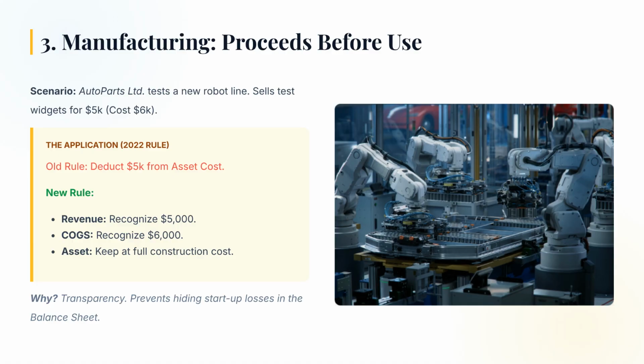In the past, management could hide inefficient ramp-up phases. If they had high wastage and low yields during testing, they could bury those losses in the balance sheet as capital expenditure. The new rule forces those inefficiencies into the income statement. It forces management to be honest about the cost of getting the factory up and running.